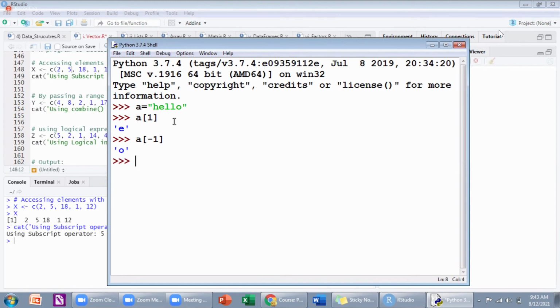Okay, suppose I want E from the backside. So what I can use is A of minus 4. 4, 3. Oh, sir, 4. So is Python supporting negative indexing? Yes, sir, it is supporting.